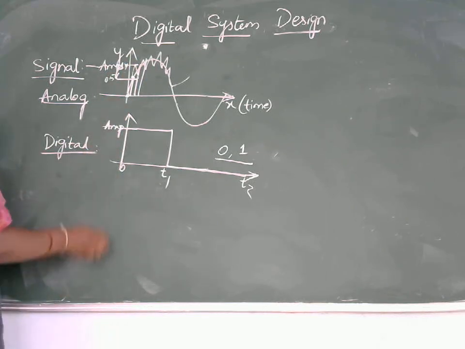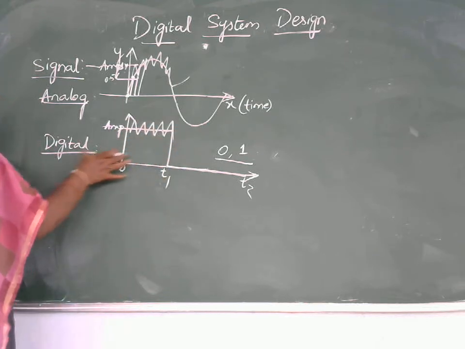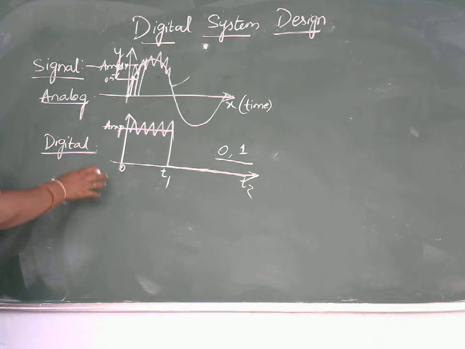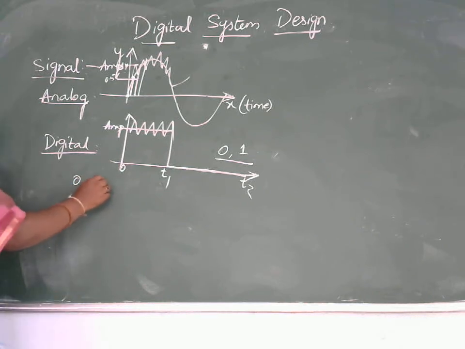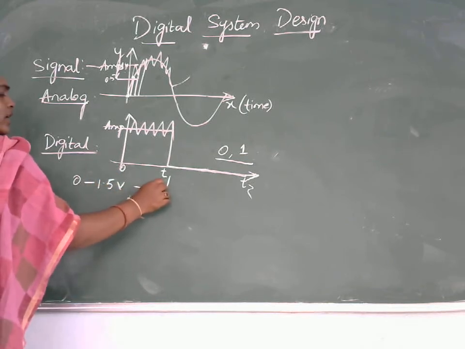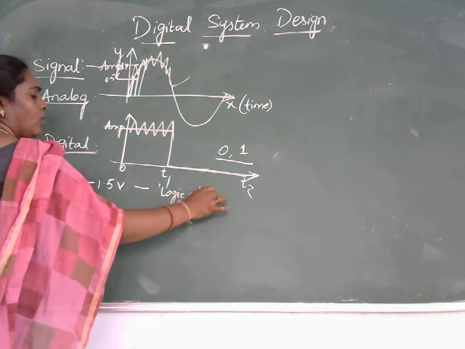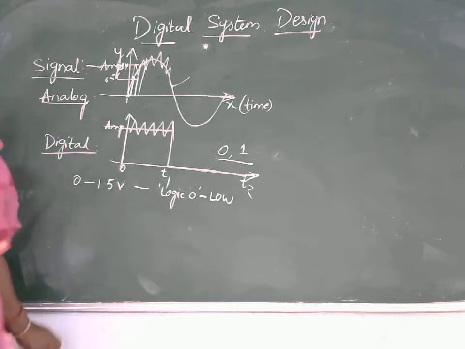But in case of digital signals, even if noise is added up, we will be having some threshold values. In some digital circuits, if the range of the voltage is between 0 to 1.5 volts, it is treated as logic 0 or logic low.